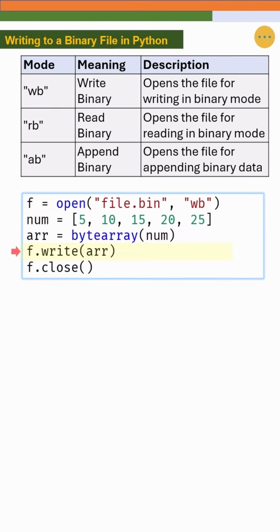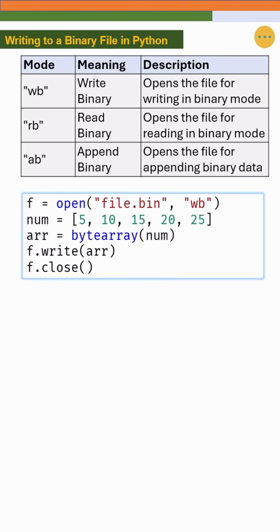After that, the write method stores these bytes into the file exactly as they are. No encoding, no formatting, just pure binary data. Finally, we close the file to ensure all data is saved properly. The resulting file, file.bin, now contains 5 bytes of data, 1 byte for each number in the array.